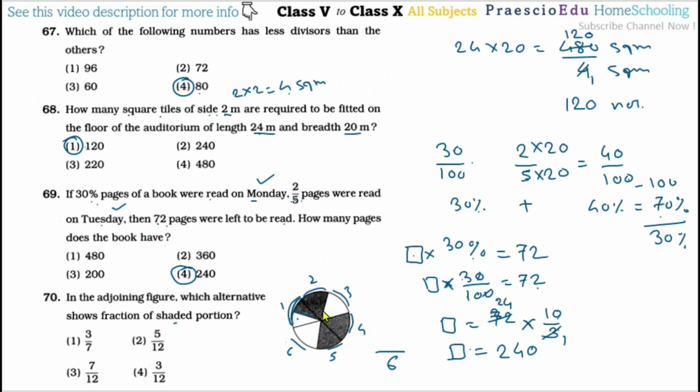Out of that, there are 1, 2, 3 and then a half shaded, so 3 and a half, which we convert another way. 2 threes are 6 plus 1, that is 7, so 7 by 2 out of 6. Now 6 by 1 is here, so we invert and multiply, because this is completely divisible. In another way we can note it down: 7 by 2 multiplied by 1 by 6, meaning 7 by 2 multiplied by 6, that is 12. So the answer is 7 by 12, which is given in option number 3.